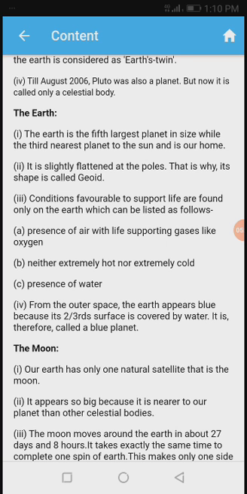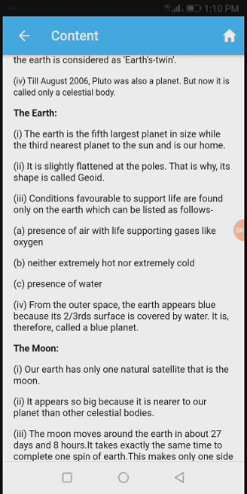See, we are living on the earth because favorable conditions are available. Just like the presence of air with life-supporting gases like oxygen, so all living beings can live and settle on the earth. Neither extremely hot nor extremely cold. The earth is not extremely hot nor extremely cold, so we can live. Presence of water: for all living beings water is a must. So there is a presence of water on the earth.